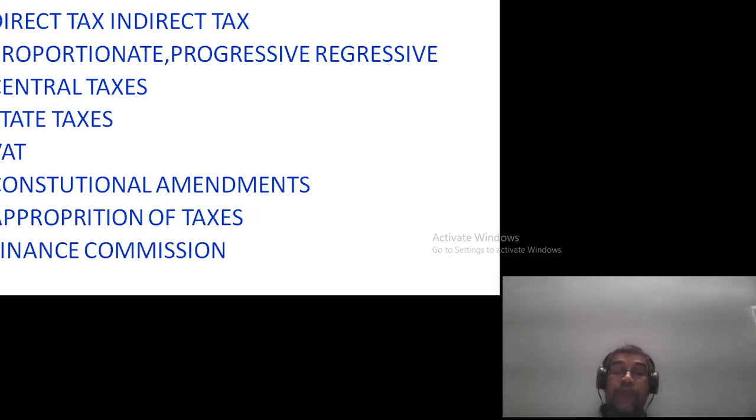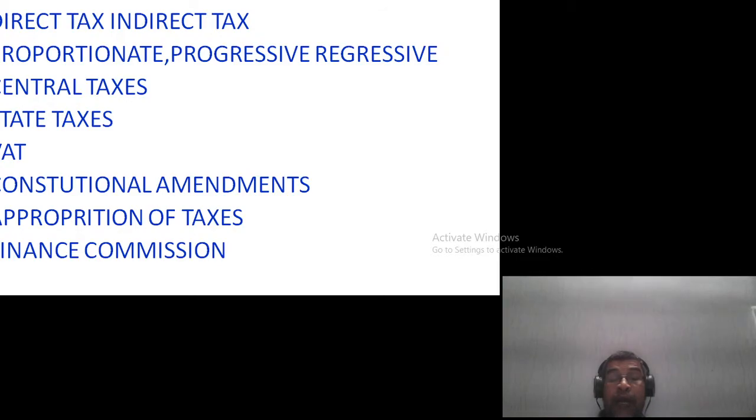As your income rises from 2,50,000 to 5 lakh, you have to pay 5%. From 5 lakh to 10 lakh, you have to pay 20%. If your income is above 10 lakhs, you have to pay 30%. Again, if your income crosses 1 crore, you have to pay a surcharge as well. So that means as and when your income increases, you are paying more taxes. If there is no income, no tax. If your income increases, your taxation rate will increase.